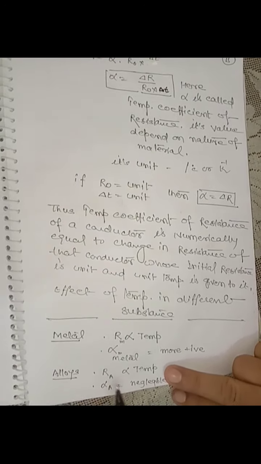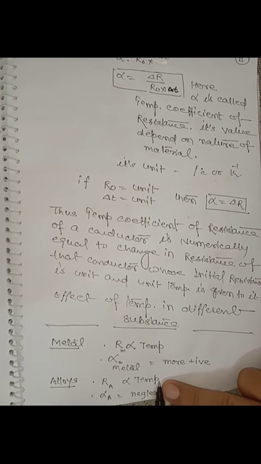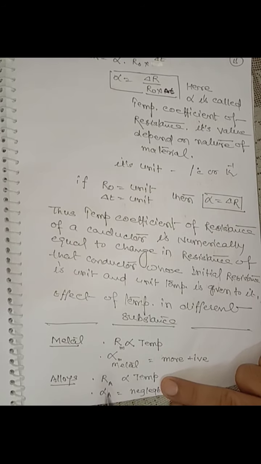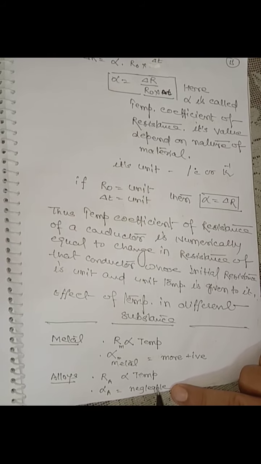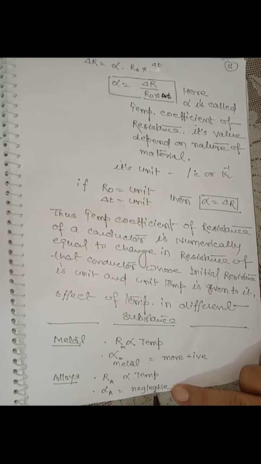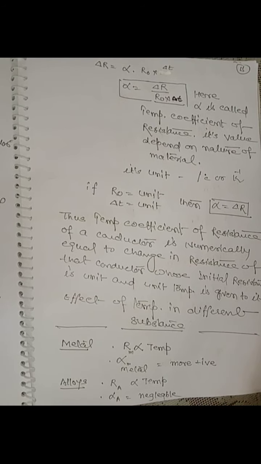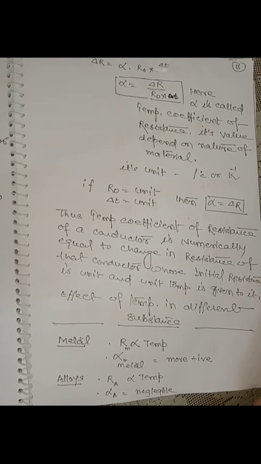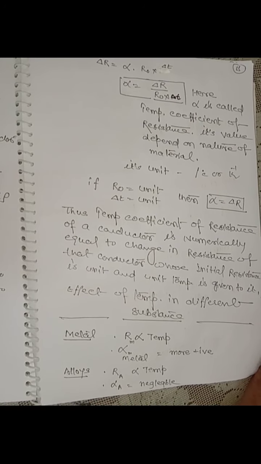In alloy, resistance is directly proportional to temperature, meaning if temperature is more, the resistance of the alloy is also more, and its temperature coefficient of resistance is positive but negligible, meaning very small. It means in alloy the increment in resistance with respect to temperature is very small, and this is the reason many devices are made of alloy, such as the resistance box.